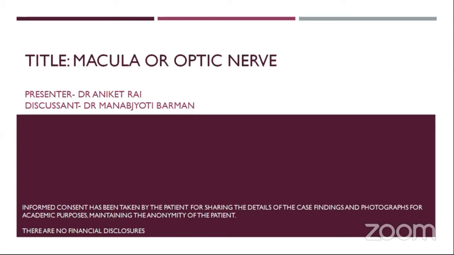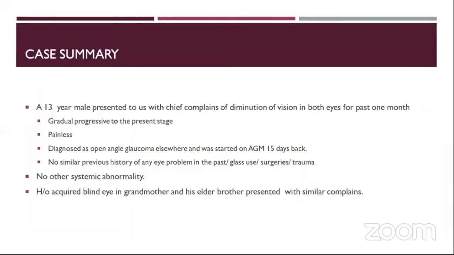We are presenting a case of macular schisis with detachment associated with juvenile open-angle glaucoma, titled "Macular or Optic Nerve." We present a case of a 13-year-old male who presented to us with chief complaints of diminution of vision in both eyes for the past 1 month, which was gradual and progressive to the present state and was painless in nature.